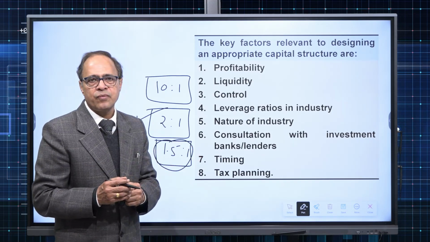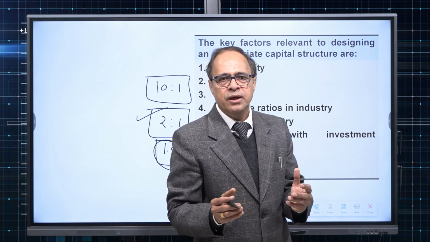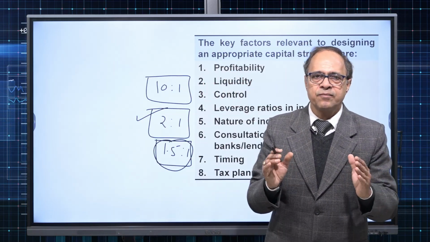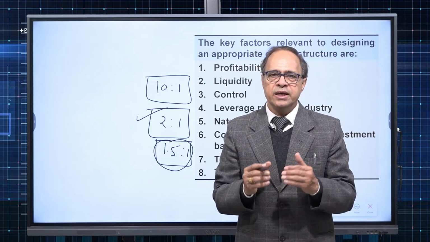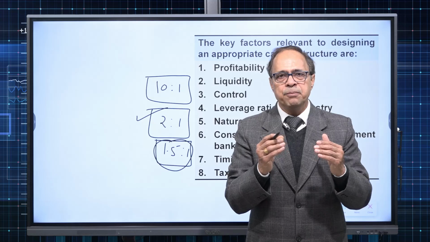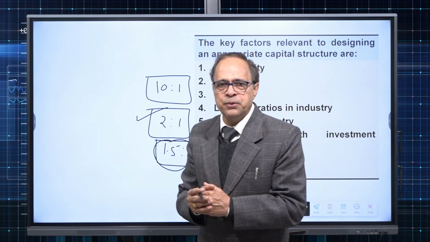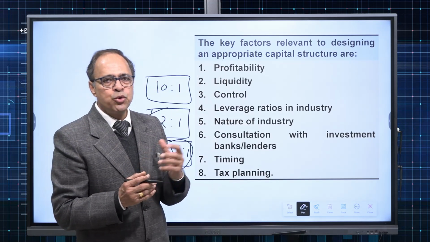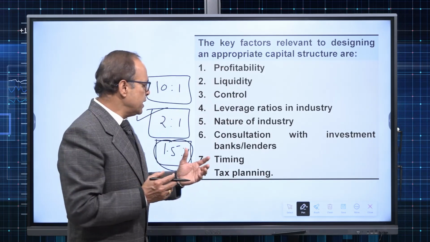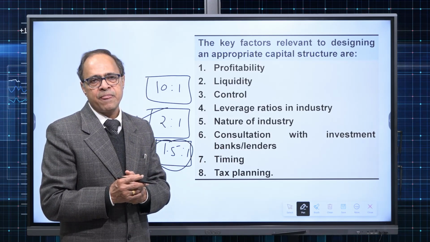Then timing. When I say timing of the market, you have seen the equity market keeps on fluctuating. When the equity market is rising, people are readily applying for the IPO, FPO or rights issue. So in a situation in which there is a boom in the equity market, the company can easily finance its activities by issuing new shares.